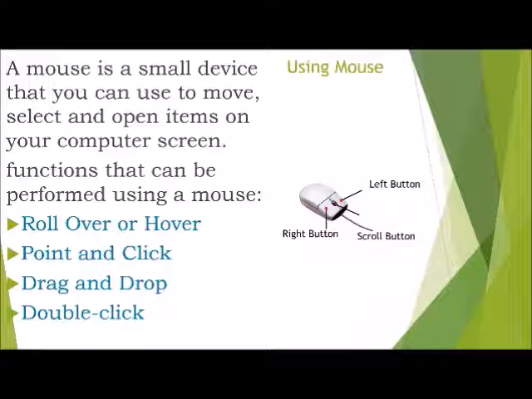And drag and drop function means when we want to move an item, we need to click it, and then holding the mouse button down, we can move the item to a new location. Double click means to quickly click the left mouse button twice, which will open the file which is currently selected.